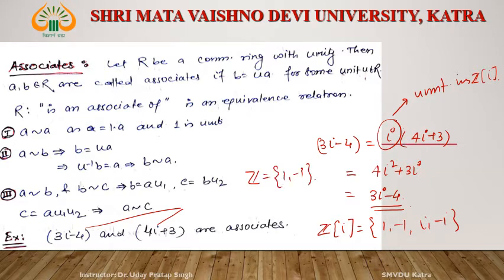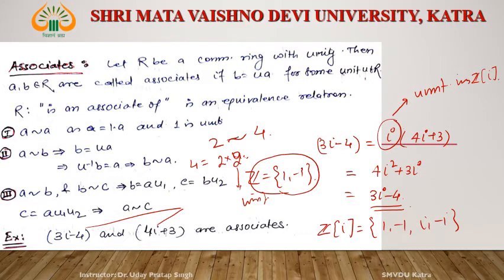Okay. So is 2 an associate of 4? No. Why? Since 4 would have to be equal to 2 into some unit u. What is u? u is 2. And this is not a unit. The units of Z are only 1 and minus 1. Okay.